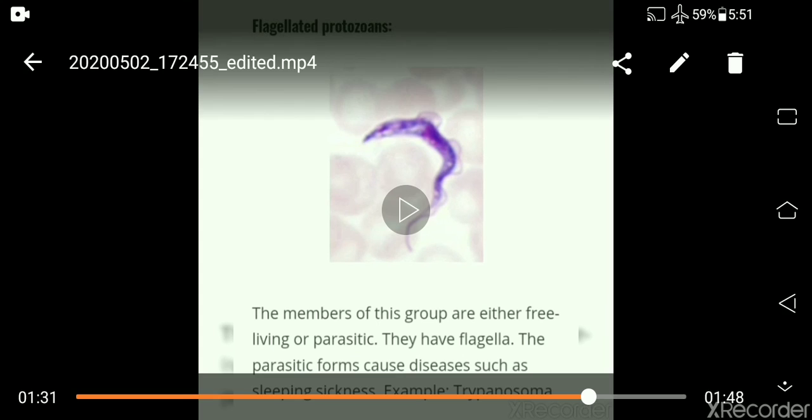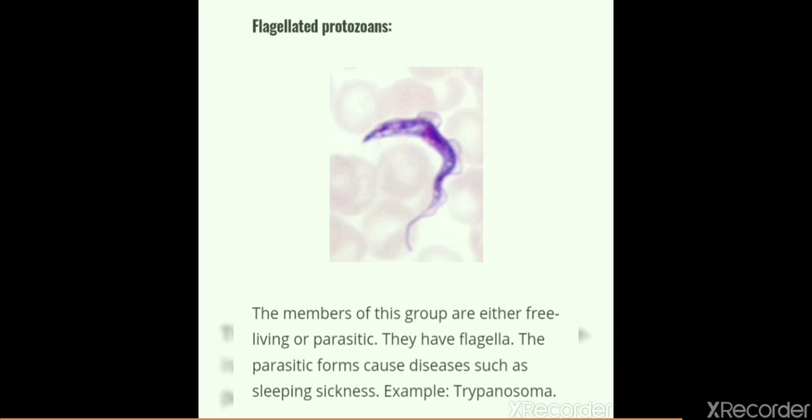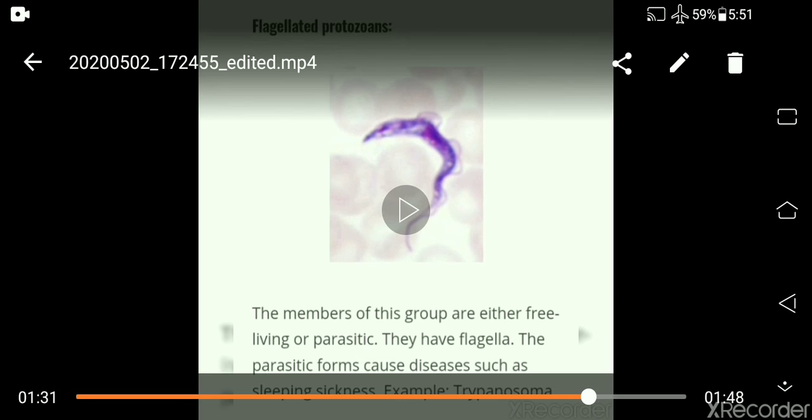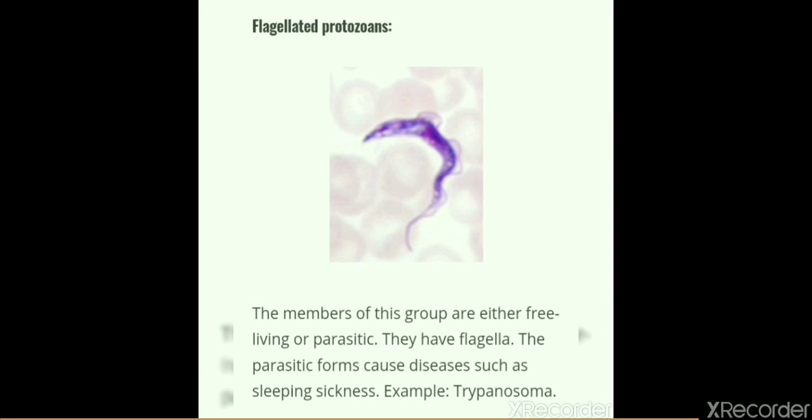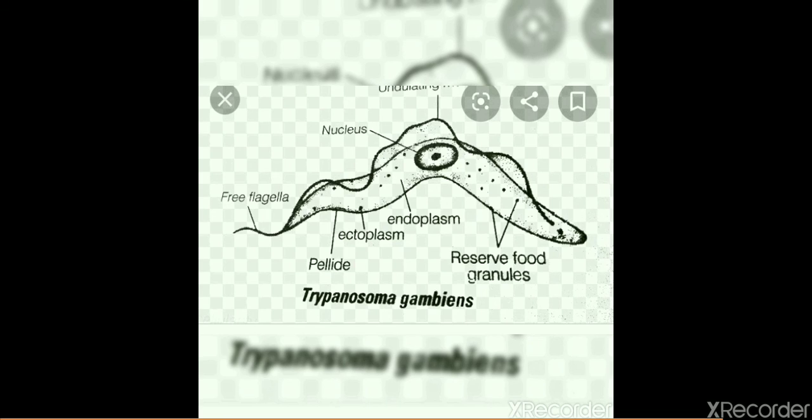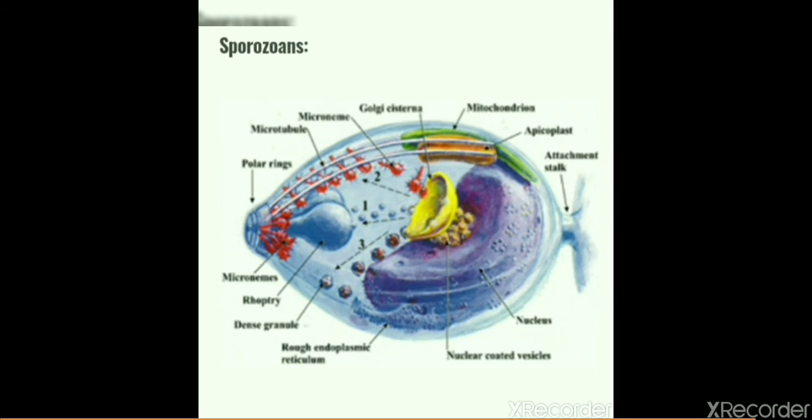This is the next group, the next class, flagellated protozoans. This is Trypanosoma that is shown in the figure. The members of this group are either free living or parasitic. They have flagella. See the flagella. The parasitic forms cause diseases such as sleeping sickness. The example is Trypanosoma. See the structure of this parasitic form of flagellated protozoans. This is Trypanosoma gambiense, an example of flagellated protozoans.